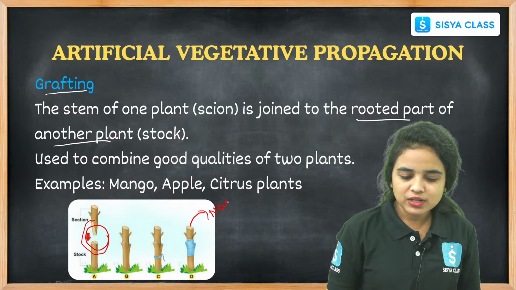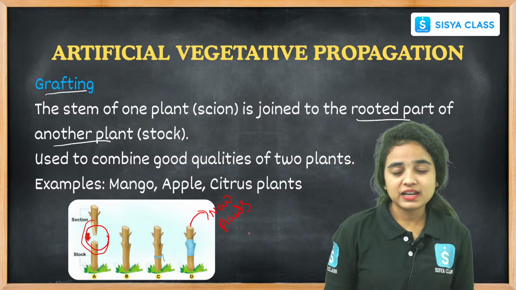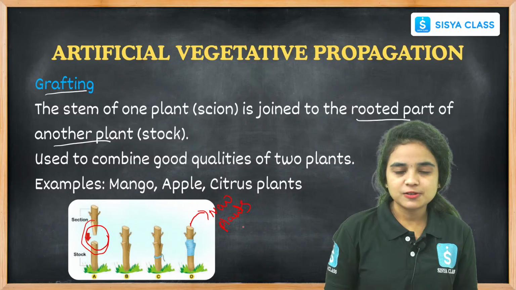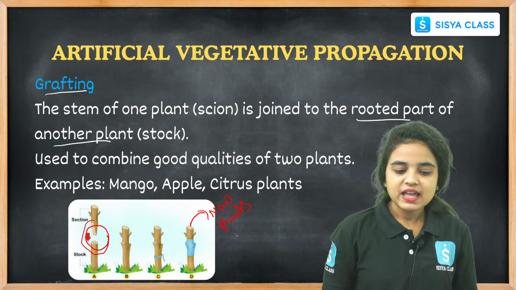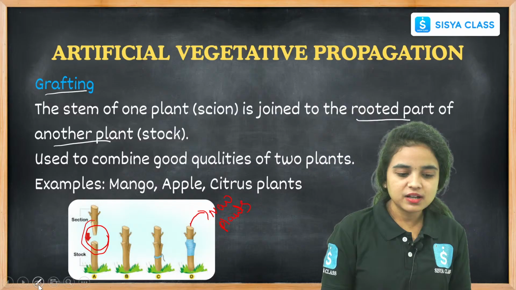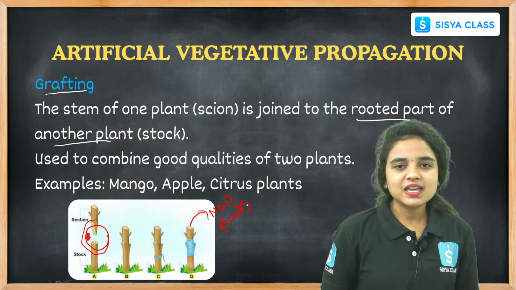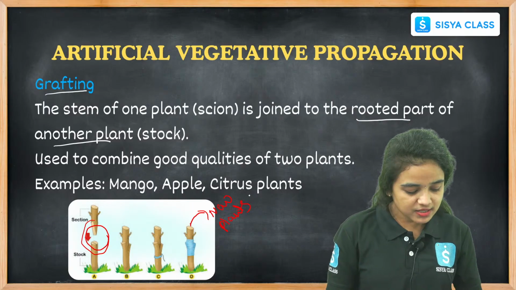It will slowly start to grow and develop leaves, stems, flowers, and fruits further, and grow into a new plant. Hence this type of process is called grafting. Grafting is a type of artificial vegetative propagation, students, right?